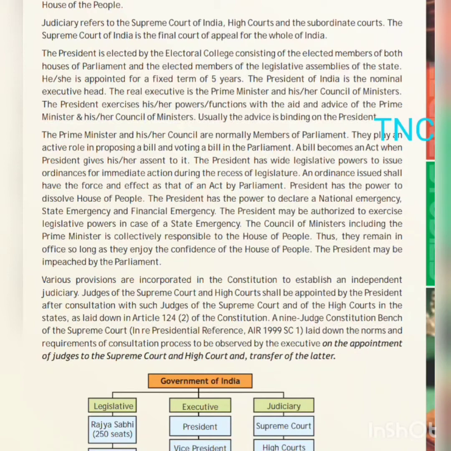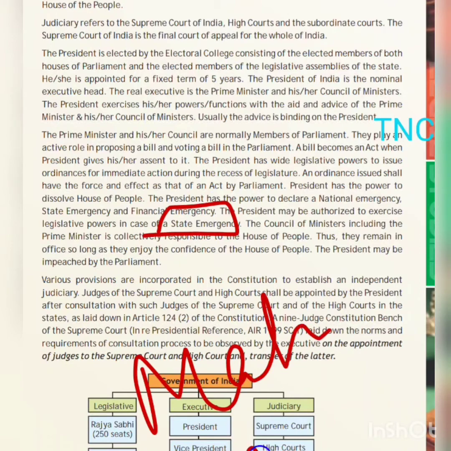Now whenever an emergency is put on a state, it is because the legislative powers of that state have failed, or the CM who was elected there has failed in his duties to control the law and order situation of that particular state. Then on report of the governor, the president may issue an emergency in that particular state, as it happened recently in Maharashtra. Not in MP, because before it could happen, Kamal Nath already gave the resignation.